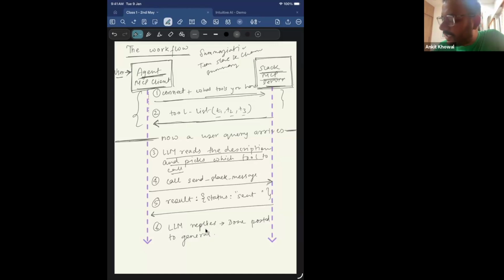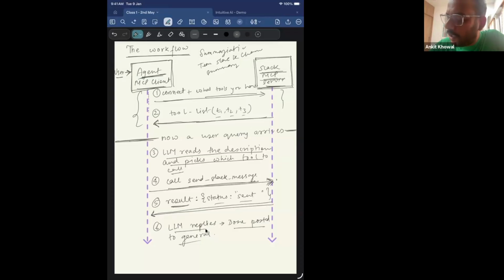So let's say it decides to call send Slack message. It will tell the MCP server, hey, call this tool, send Slack message. So the MCP server, on behalf of the agent, will execute this particular tool or function and send the result back. The result can be status sent. Then the LLM will reply to the user that it's done, posted, I have posted a summary of this.